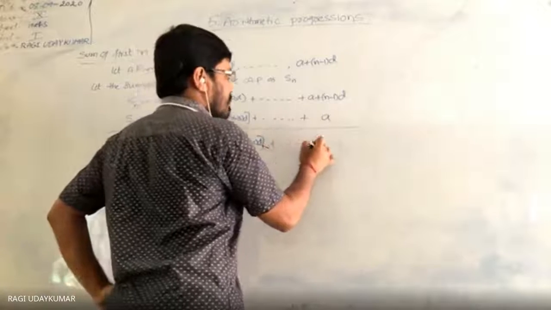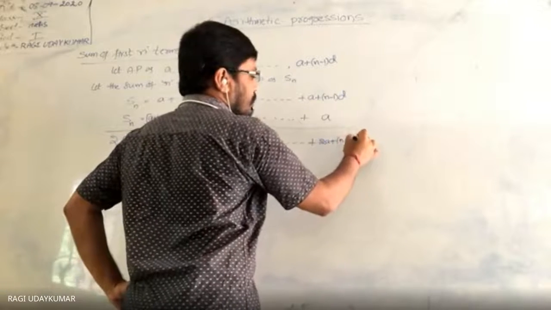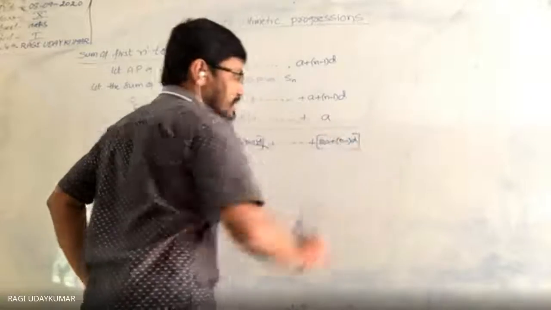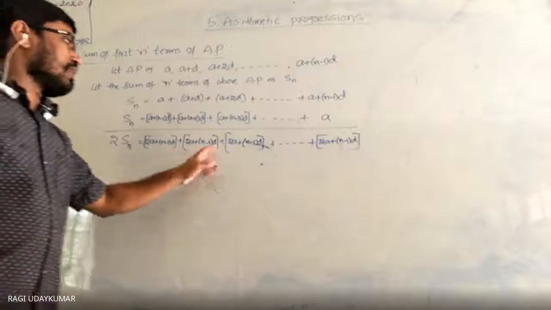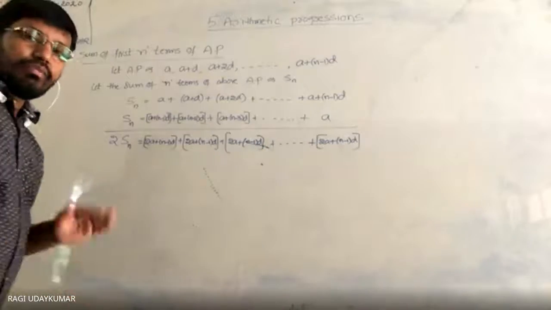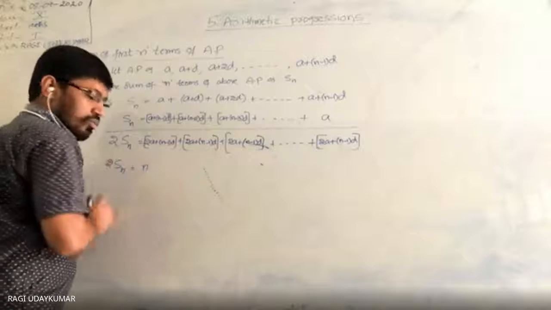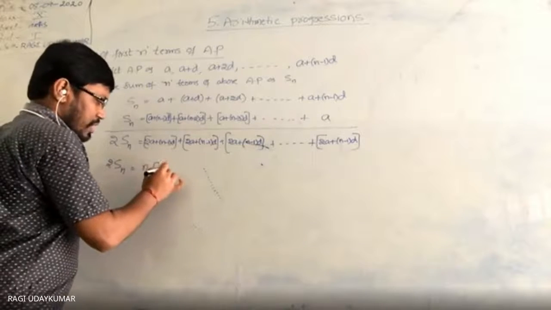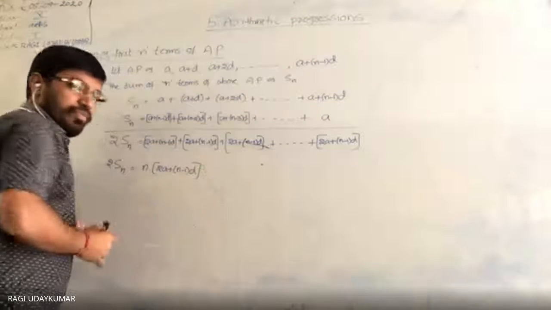The last term also, you are going to get 2a plus n-1 into d. So we are going to get 2a plus n-1 into d, n times. 1 time, 2 times, 3 times, same. So n times we are getting, and you can write Sn is equal to n into 2a plus n-1 into d.